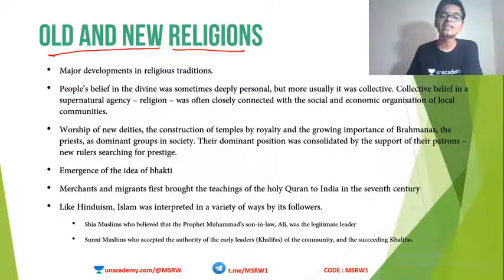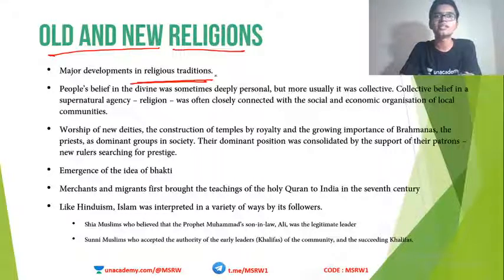Major developments in religious traditions happened around this time in the medieval period. In ancient India, the concept of religion was comparatively not that prominent. I mean, Hinduism was there, Buddhism was there, Jainism also. But Islam was not yet born. Christianity was not yet born. Christianity came only 2000 years ago, and Islam came even after that. So the number of religions also increased around medieval India. Zoroastrianism came up, Confucianism came up, and many new kinds of religions started coming up.